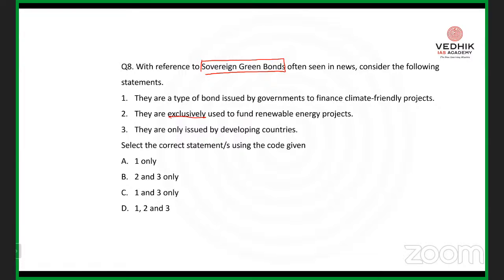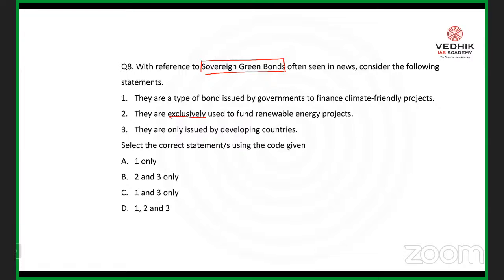In the case of exclusively funding energy projects, how can we say green financing can always go to renewable projects? There are a lot of funds which are not exclusively for renewable energy; whatever the basic eco-friendly projects are, you can use funding via sovereign green bonds. So the second statement seems to be wrong.